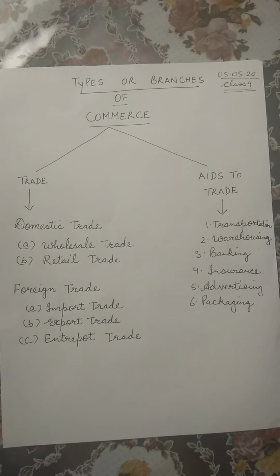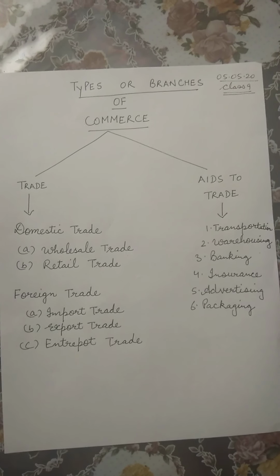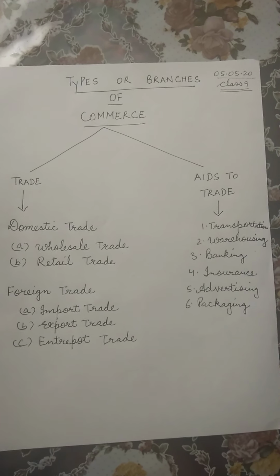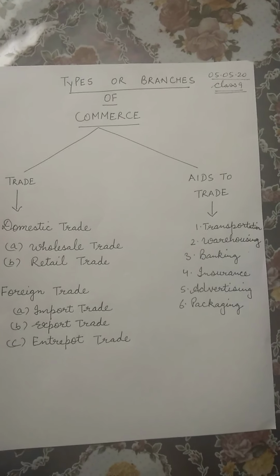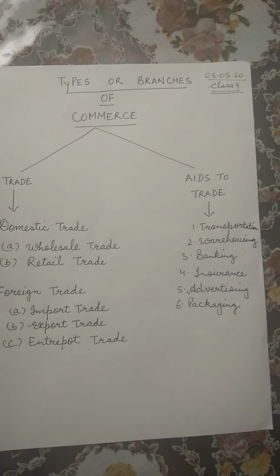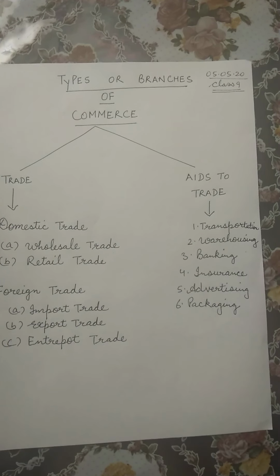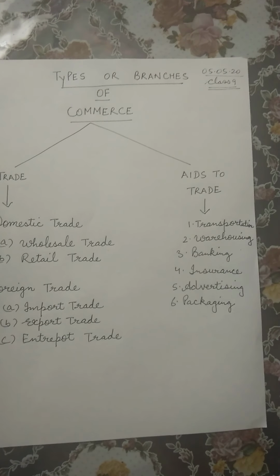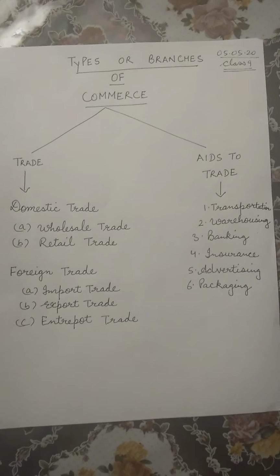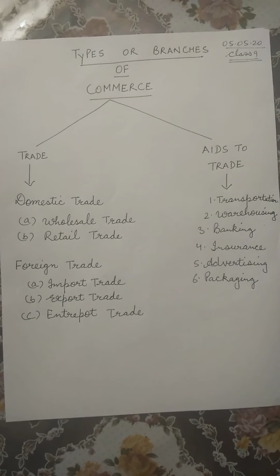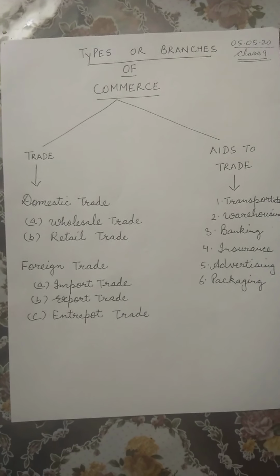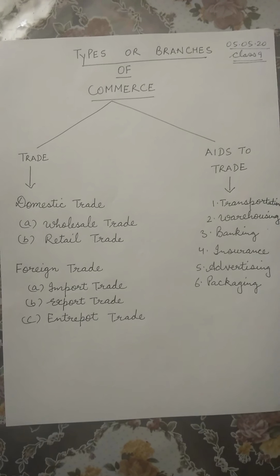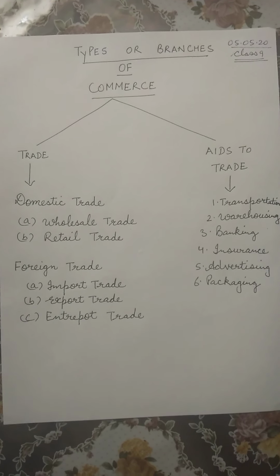They act as a middleman to make the goods available to the consumer in different markets. And in the absence of trade, it would not be possible to undertake production activities on a larger scale. So children, if we recapitulate, what do we mean by trade? Trade is buying and selling of goods with the purpose of earning money.